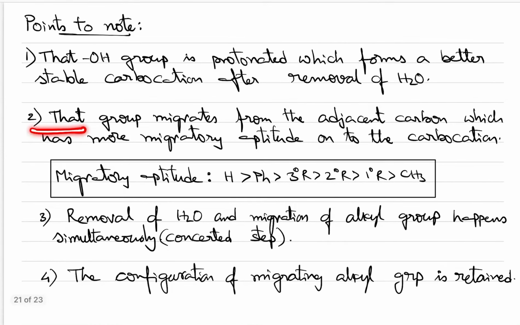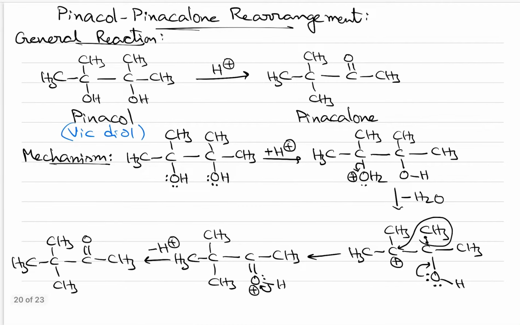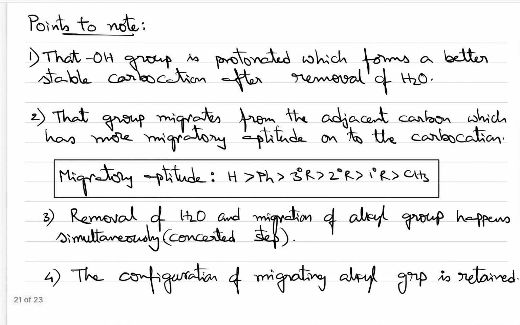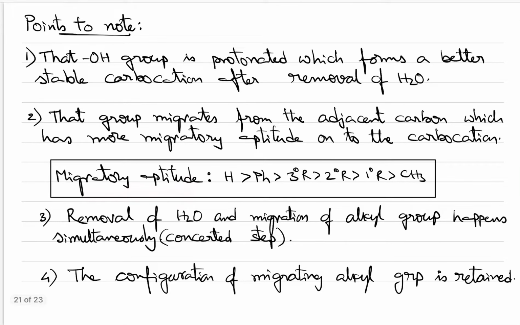Now, the second point is which group will migrate from the adjacent carbon. Suppose here both are methyl groups only, there is no problem. But what if the groups are different here? One is a hydrogen and one is deuterium, or one is a hydrogen and another one is a methyl group. Which group has to go onto this carbocation? To decide that, you need to follow the migratory aptitude order.